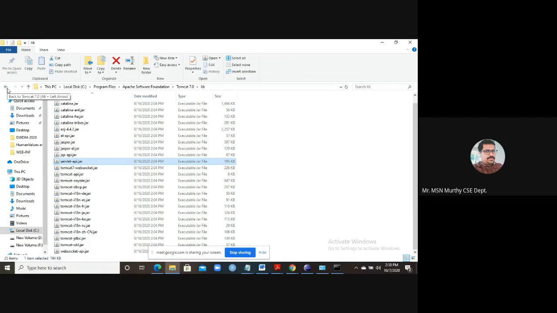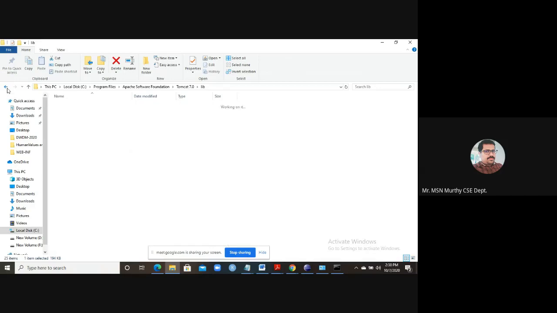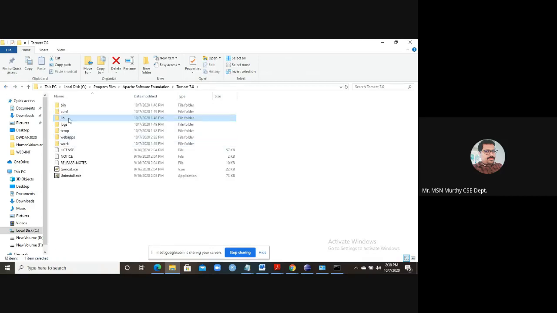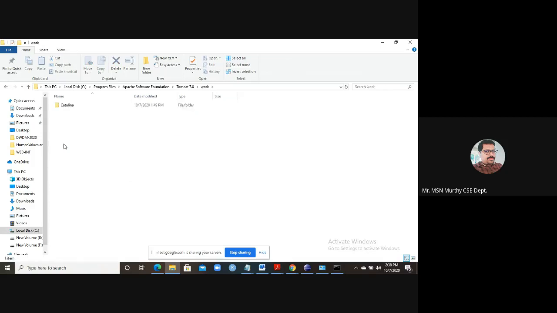And there are others also: localhost, examples, manager, everything is here. You can see. I will explain this directory structure once again.